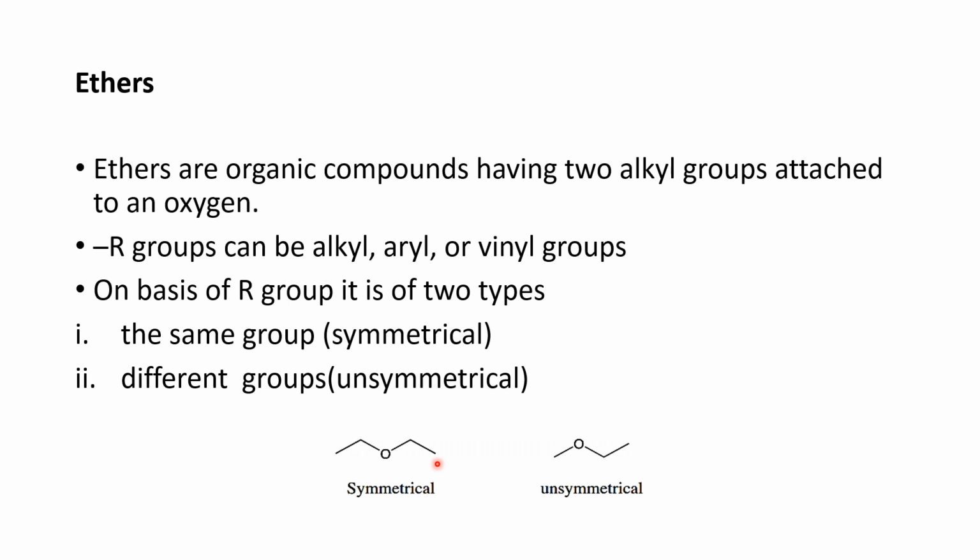Whereas in case of unsymmetrical, we see that different groups are present. For example, you can see in this diagram, this is unsymmetrical. We have oxygen in the center. On this side we have only one carbon, and on this side we have two carbons. It means on either side of oxygen a different number of carbons is present. So you name it as unsymmetrical ether.